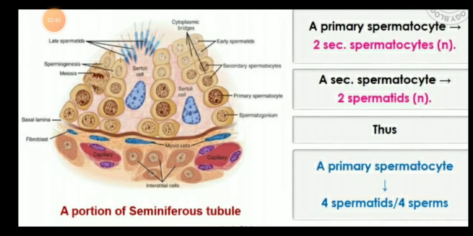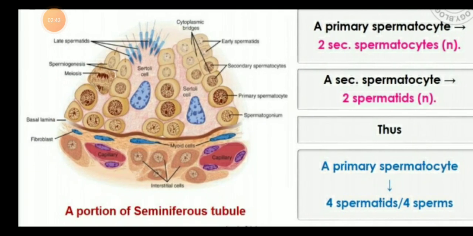So children, you can see the picture. With the help of the picture, you can easily understand the process. First, you can see the sperm mother cell, or we can say the spermatogonia, in the basal lamina.